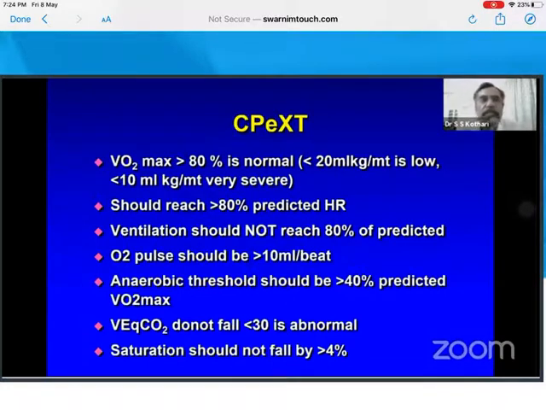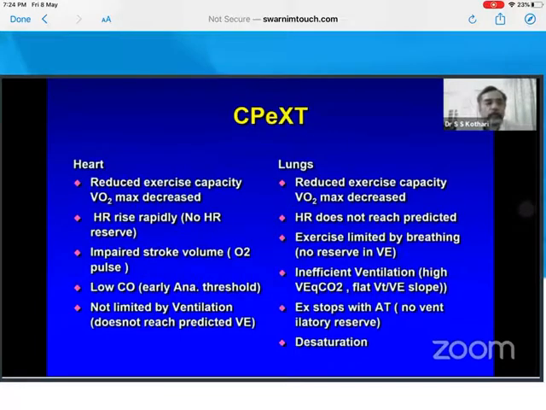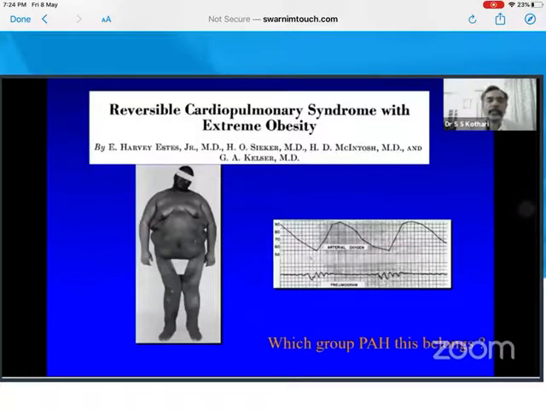So when you put a patient of dyspnea with a mixture of things through a cardiopulmonary exercise test, I think we should have some basic physiological grounding on this. Unfortunately, we are running out of time and I can't go into details. Just broadly remember, if the anaerobic threshold comes early, if the VO2 max is not reached in time, they are signs of heart disease, because generally the heart is the limiting organ for exercise. When ventilation becomes limiting for exercise, that means the ventilation threshold is reached, it is lung. When there is a desaturation, it is lung. When the PCO2 rises, it is lung. And variations of the same thing.